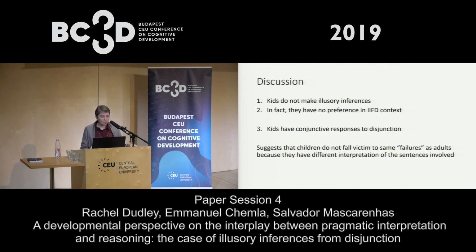So to sum up, in our task, children do not make illusory inferences from disjunction. In fact, they have absolutely no preference in this context where adults make illusory inferences from disjunction. We also found that kids have conjunctive responses to disjunction. So for us, this suggests that children do not fall victim to the same reasoning failures as adults because they have a different interpretation of the premises involved.